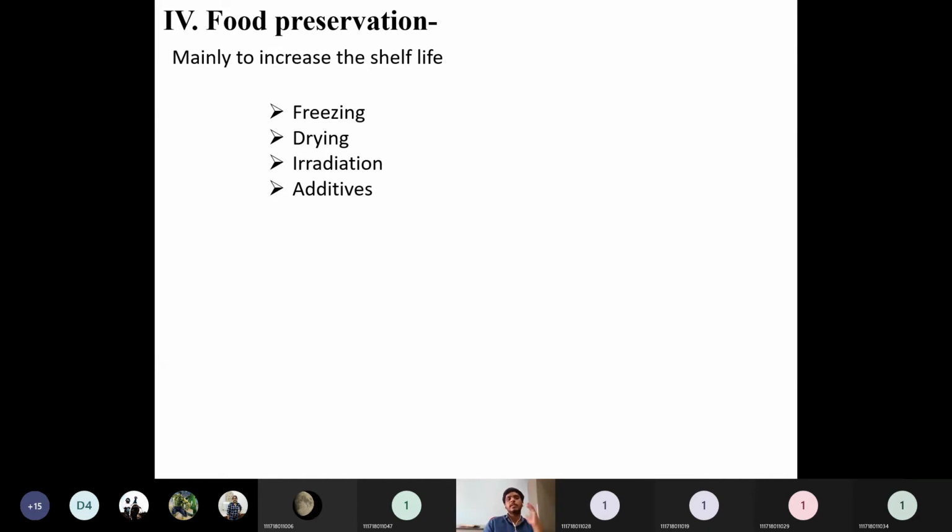Whatever the additives are, there is a maximum likely chance that they will vary the structure or the quality of the food, because we are adding to it. There is a possibility of a reaction between that additive and this product. When there is a possibility, there is also a probability that some off product, or a third product, can emerge from these two components, additive plus the product. So compared to this additive technique, irradiation is somewhat safe.